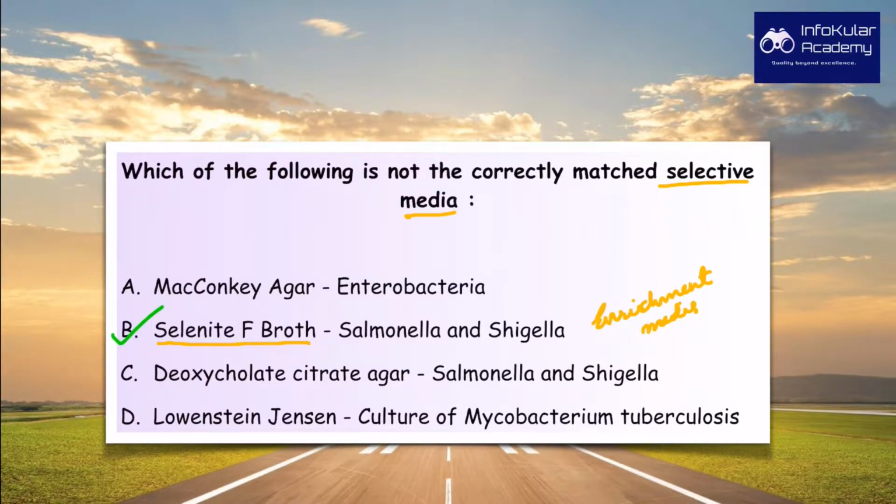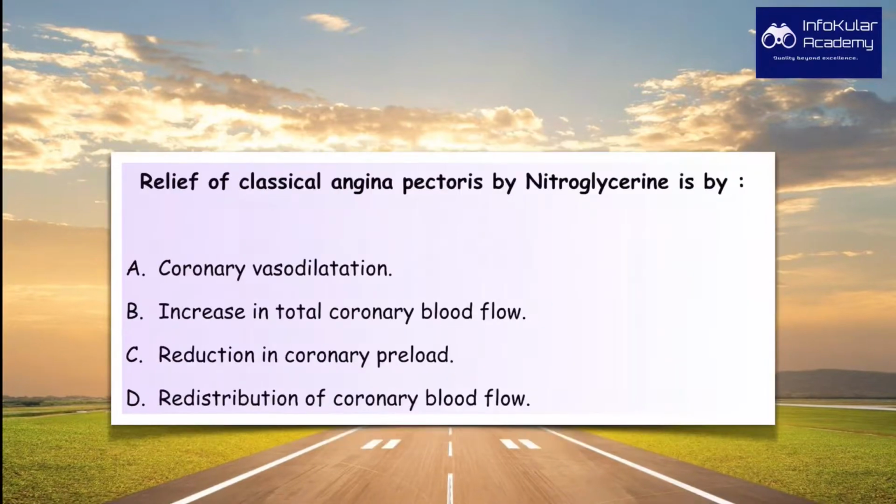The difference between a selective and enrichment media is that enrichment media is in liquid form. Even though both of them inhibit the growth of unwanted bacteria, enrichment media is liquid, whereas selective media is solid. DCA again is true for Salmonella and Shigella, and LJ is correctly matched with Mycobacterium tuberculosis.